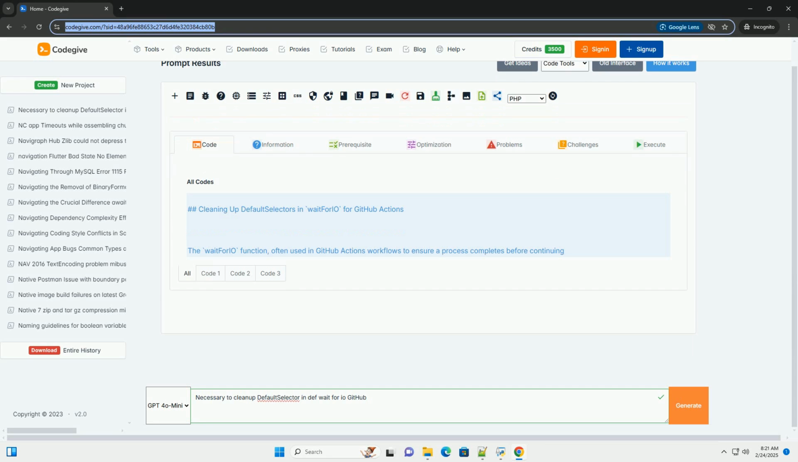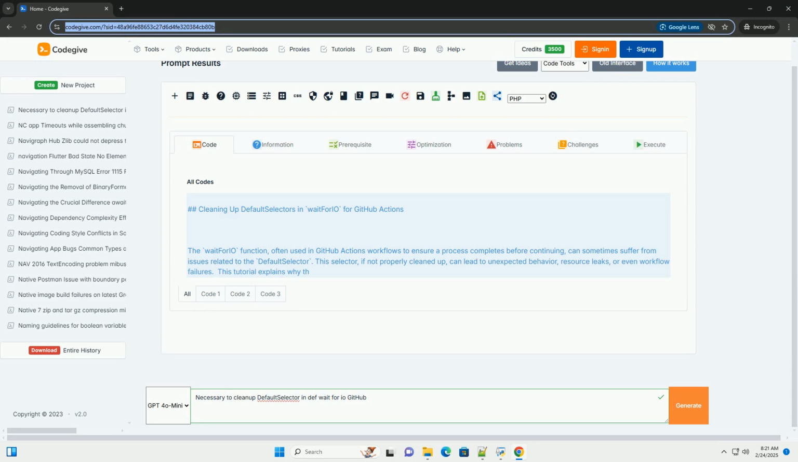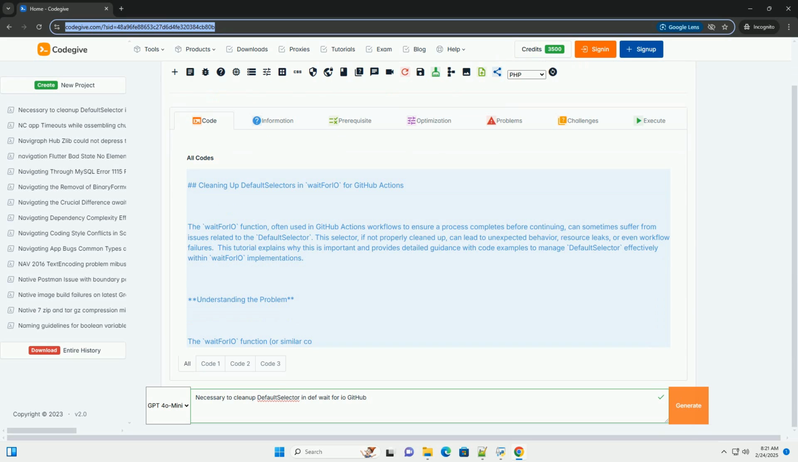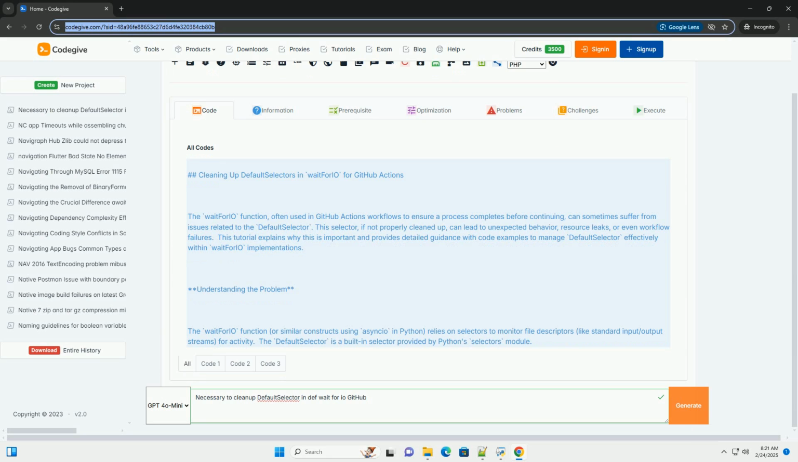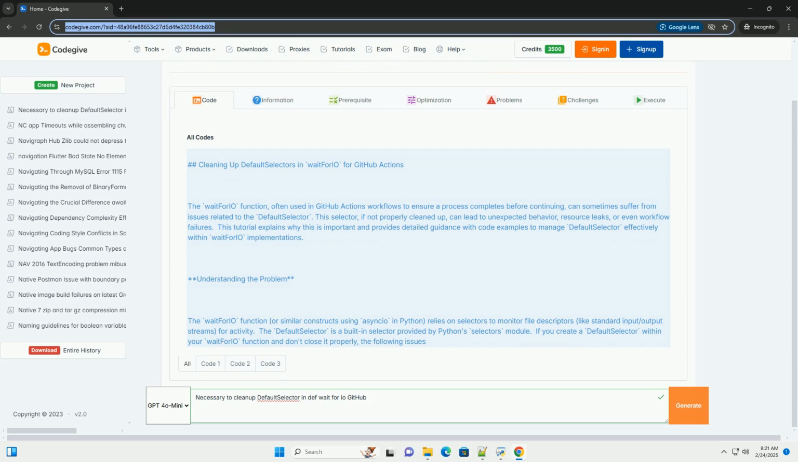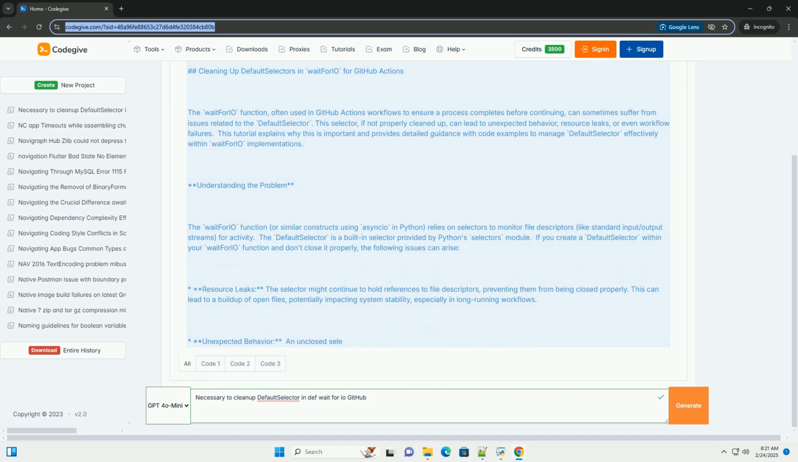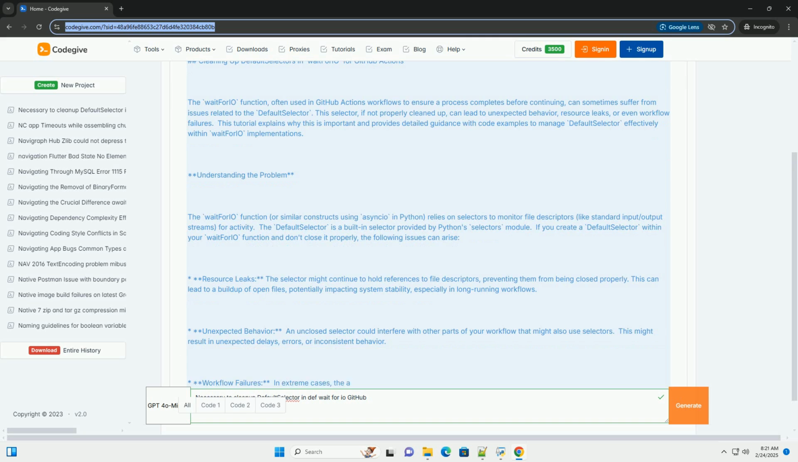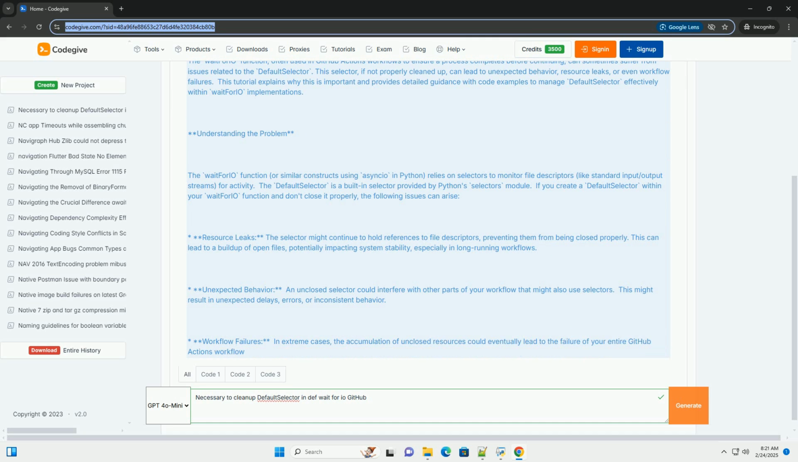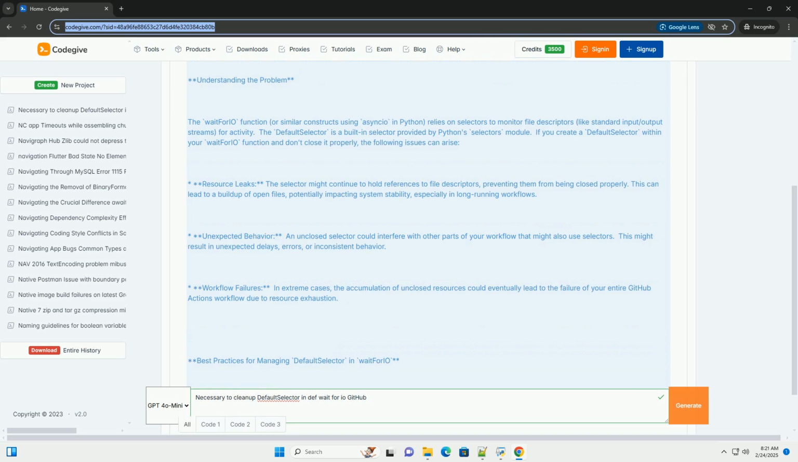Cleaning up default selectors in waitforio for GitHub Actions. The waitforio function, often used in GitHub Actions workflows to ensure a process completes before continuing, can sometimes suffer from issues related to the default selector. This selector, if not properly cleaned up, can lead to unexpected behavior, resource leaks, or even workflow failures. This tutorial explains why this is important and provides detailed guidance with code examples to manage the default selector effectively within